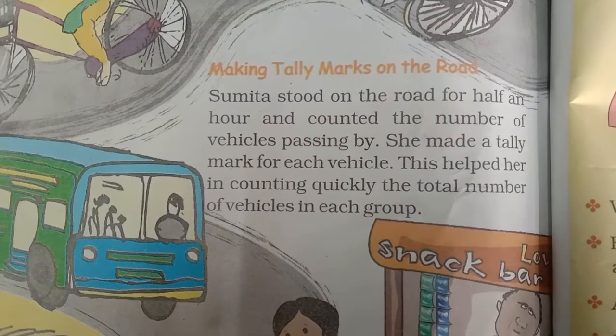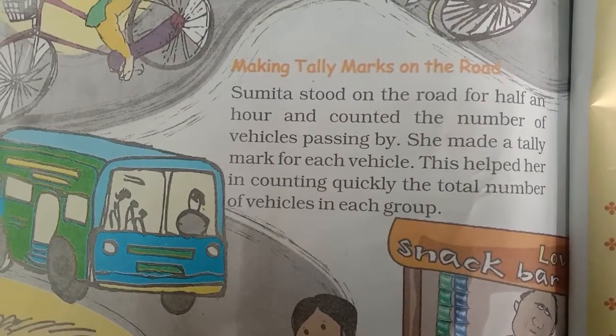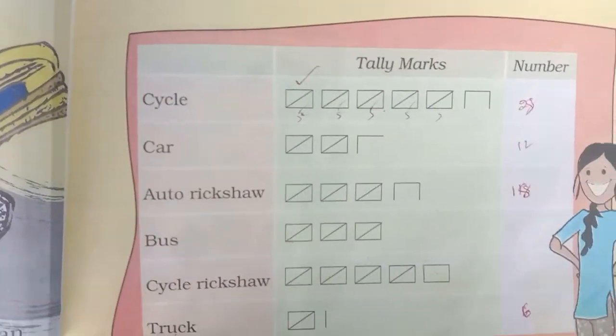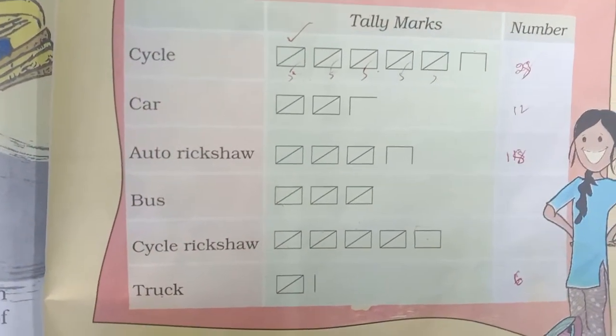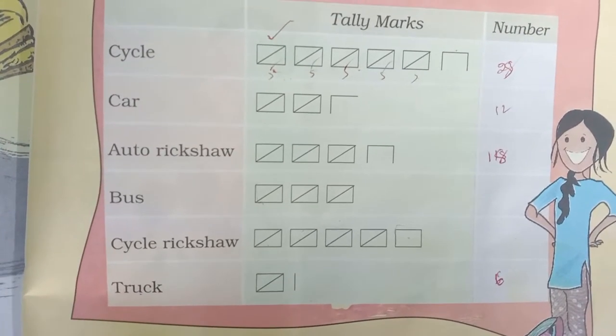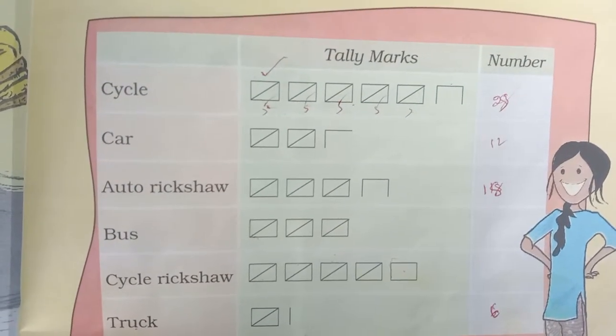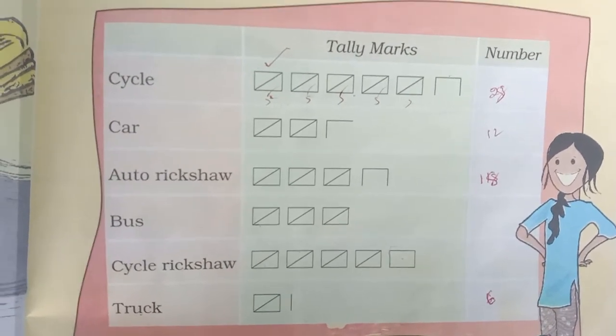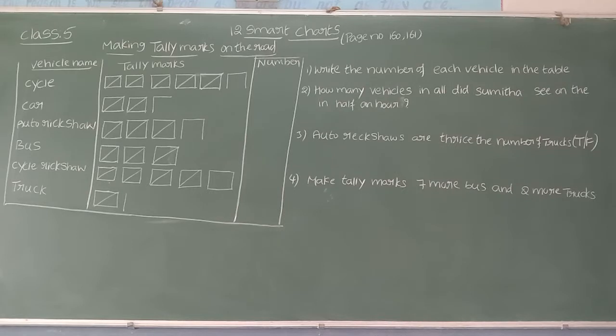Now she made a table of how many vehicles are crossing in that half an hour. Yes, here you can see one table. Here we have different types of vehicles: cycle, car, auto rickshaw, bus, cycle rickshaw and truck. And she took the help of tally marks. Let us see this activity.